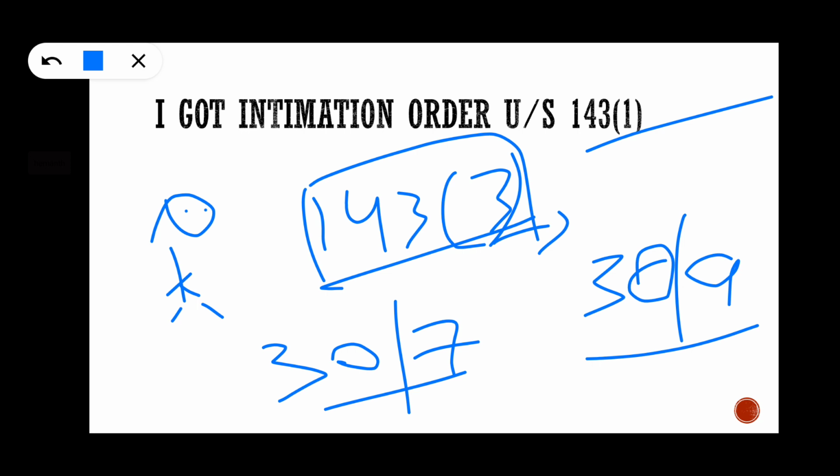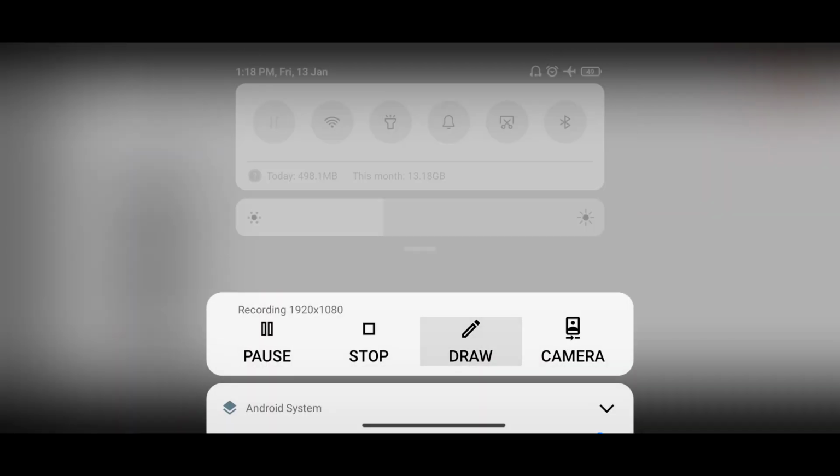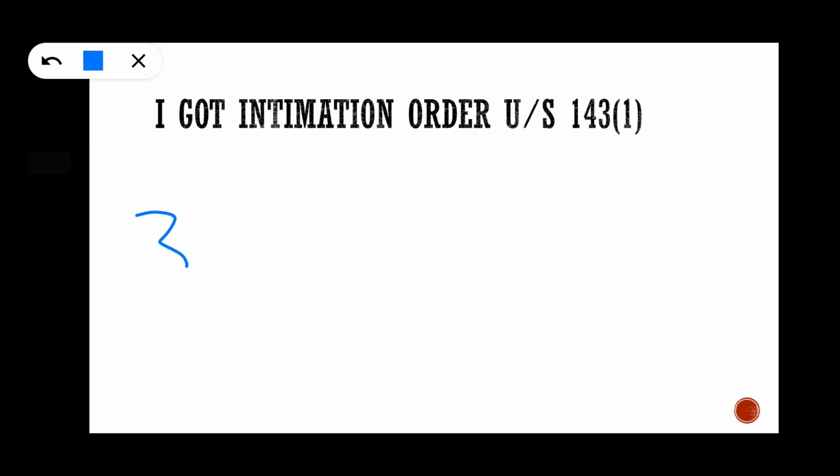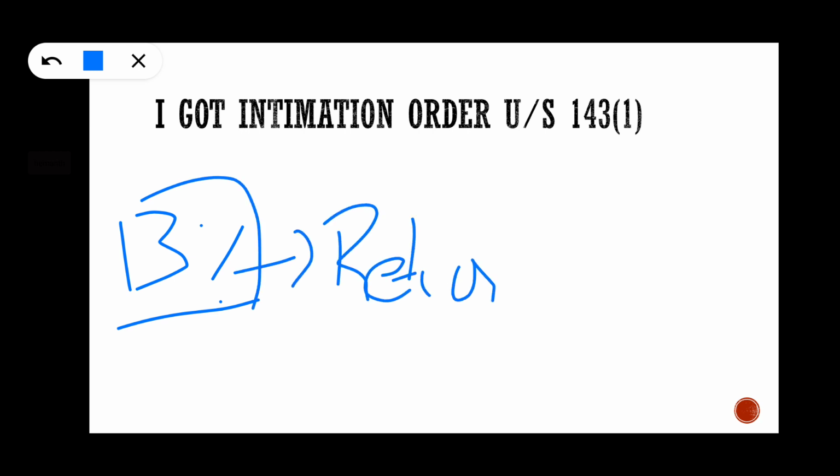Even if an intimation order went to the assessee, an assessing officer can issue a notice for making scrutiny assessment under section 143 subsection 2, because the main idea of scrutiny assessment is to select 3% of the total filed returns. Out of 100, 3 will be selected, and they take the total proofs. Usually for every person an intimation order will come. It does not mean that the assessing officer cannot issue scrutiny assessment.